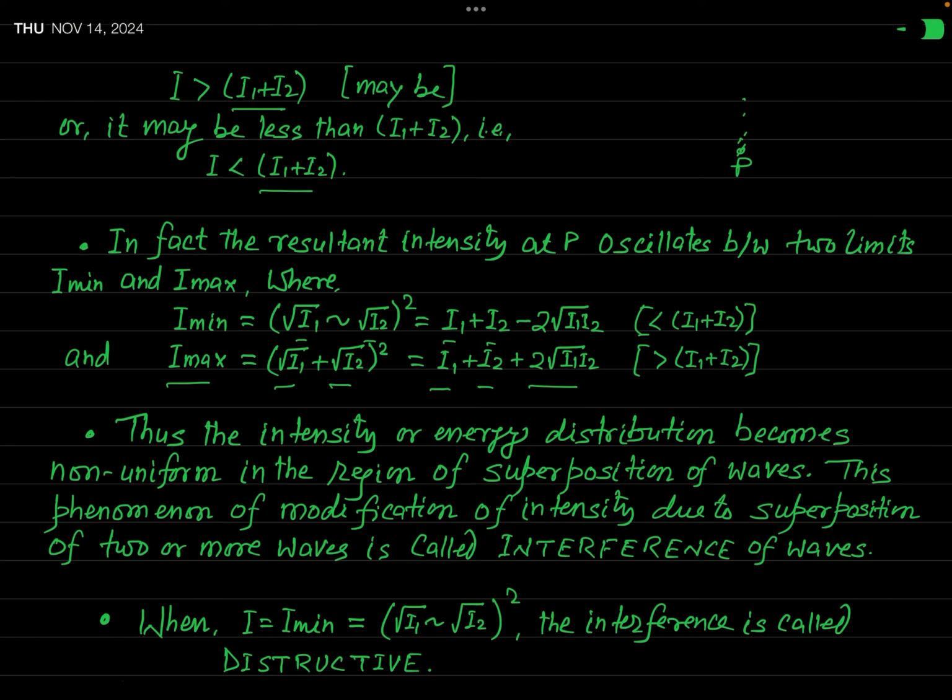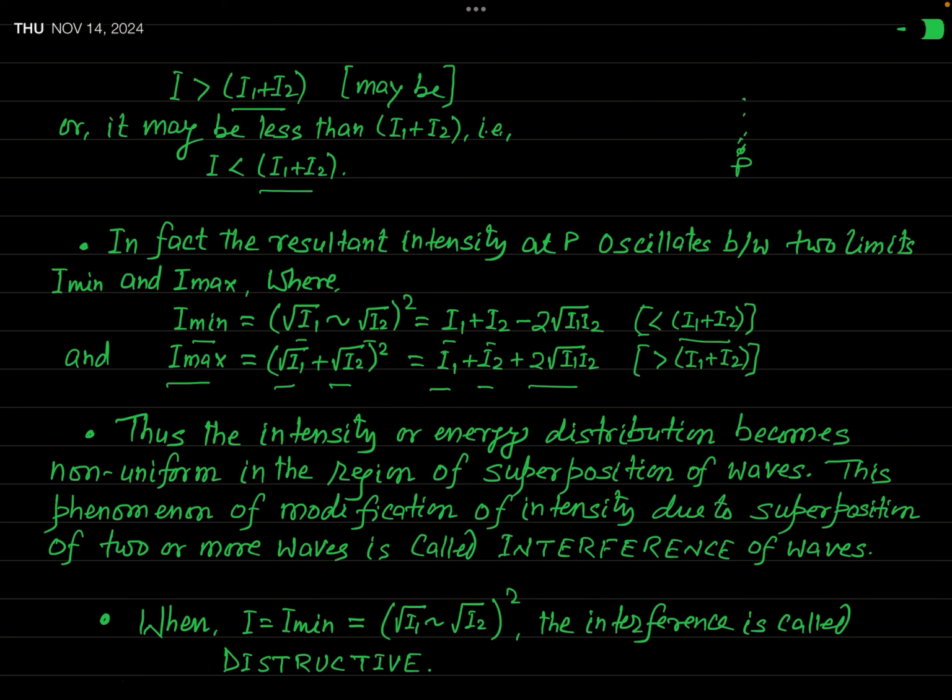So the intensity at that point is never less than this value. You can see this minimum value of intensity is less than I1 plus I2 because 2 root over I1 I2 has been subtracted from I1 plus I2. On the other hand, this maximum value of intensity is greater than I1 plus I2.